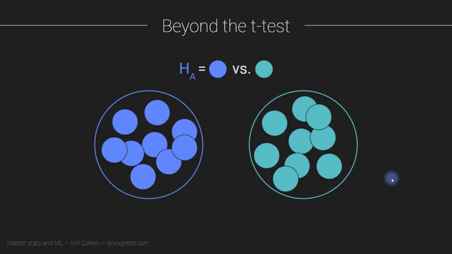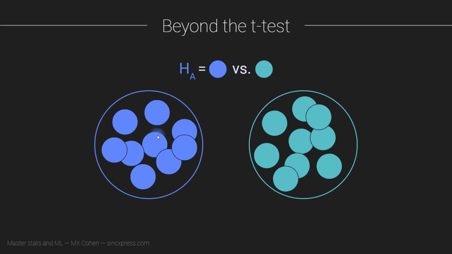The thing about the t-test is that it ignores individual variability. Now, that is by design. With the t-test, we want to know whether the average of this group is different from the average of this group. But what if the individual variability is actually meaningful and we want to relate the variability here to the variability here? So for example, let's imagine we go out and we find a bunch of identical twins.